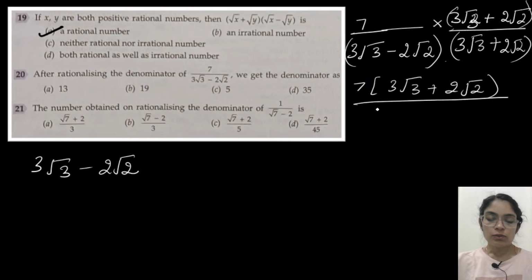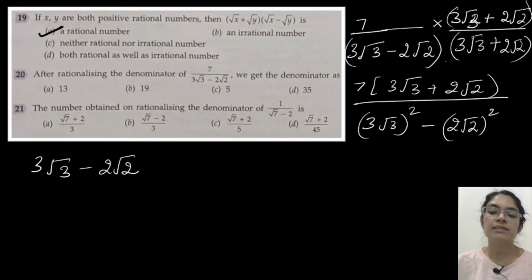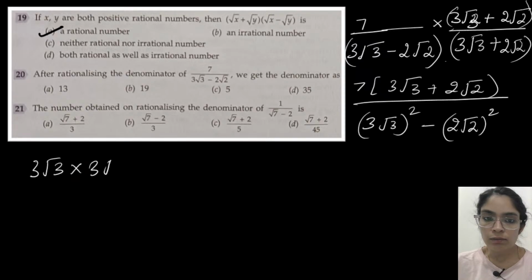which is equal to a square minus b square. I have told you, so this will become root 3 root 3 whole square minus 2 root 2 whole square. So rationalization we have already done. A plus b into a minus b, we are using the identity a square minus b square. So square of this thing, 3 root 3 into 3 root 3.